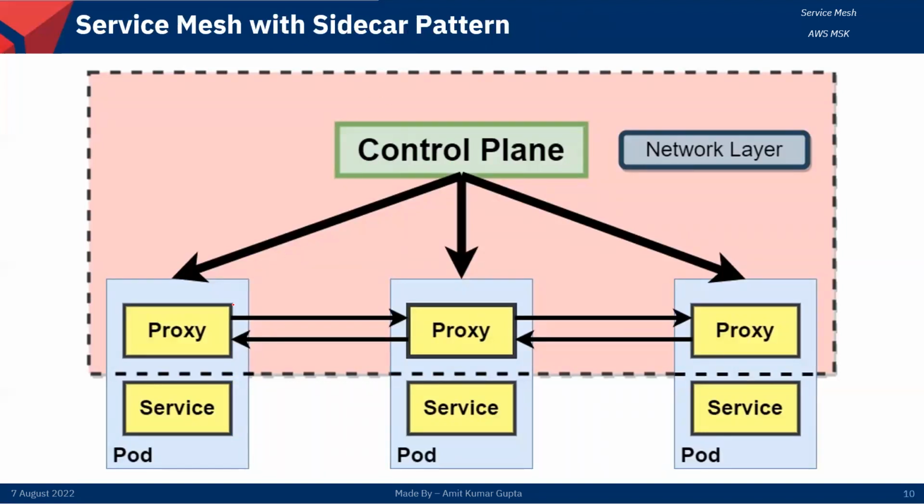This is a control plane, and this control plane can connect with each proxy which is injected in the pod, and our services are running like that. So proxies communicate to our service, and services send requests and responses back to the proxy. So it is running in this manner, right? All those pods. And this is a network layer. It is creating our own network with the proxies and controlling everything with this network layer, right?